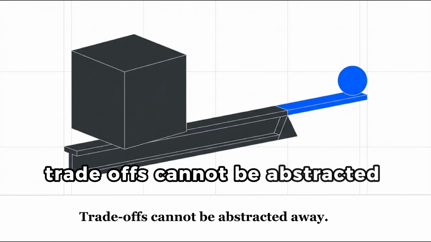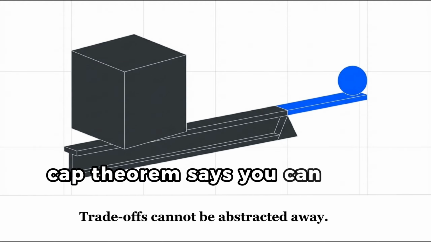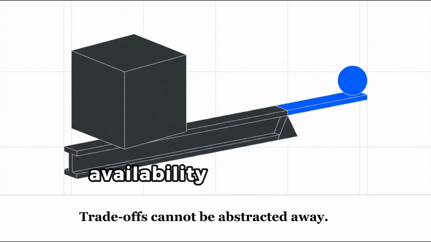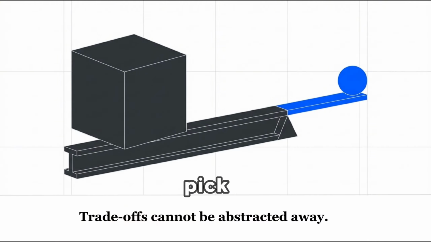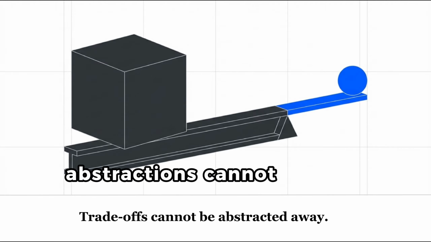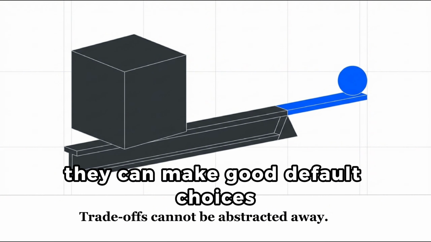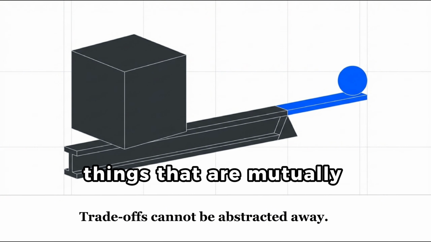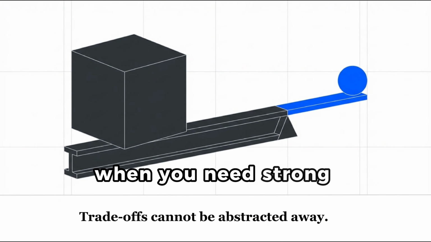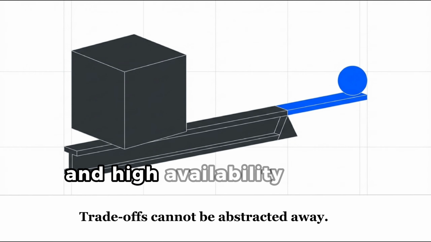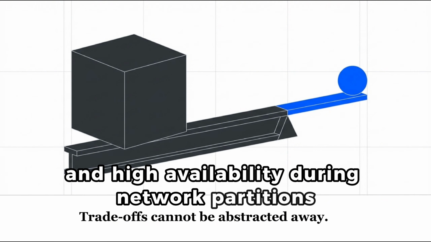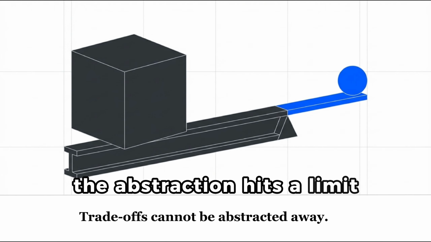Trade-offs cannot be abstracted away. CAP theorem says you can have consistency, availability, or partition tolerance, pick two. Abstractions cannot change fundamental trade-offs. They can make good default choices, but they cannot give you things that are mutually exclusive. When you need strong consistency and high availability during network partitions, the abstraction hits a limit.